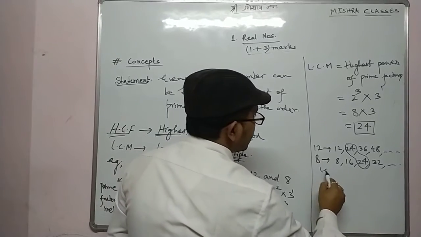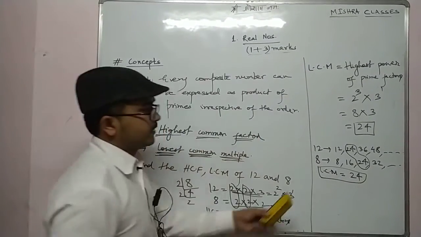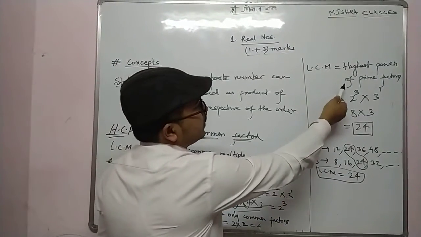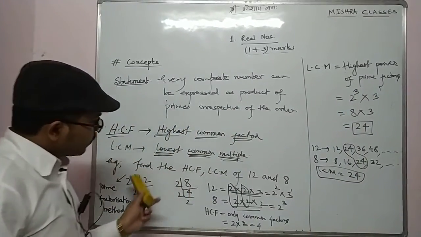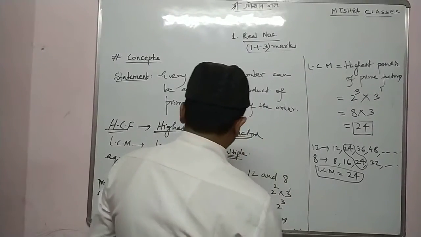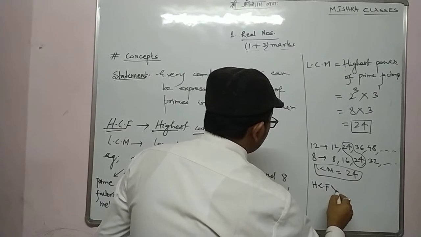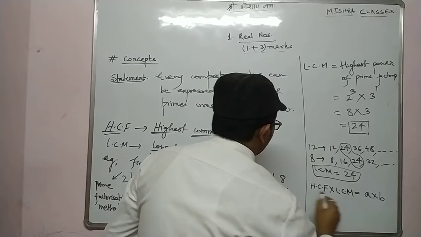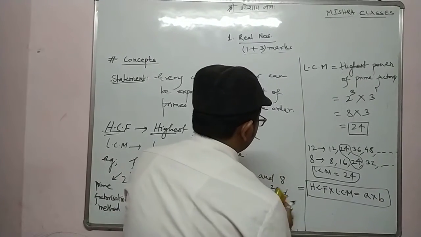So what you can say? LCM is 24. In lower classes we used to do like this for LCM, and for HCF we used to do like this. Is it clear? So it's the same technique. Alright, highest power of prime factor, same answer you will get. Here we have one small observation. You just look. Suppose we have this: HCF into LCM equal to A into B. This is one common thing.